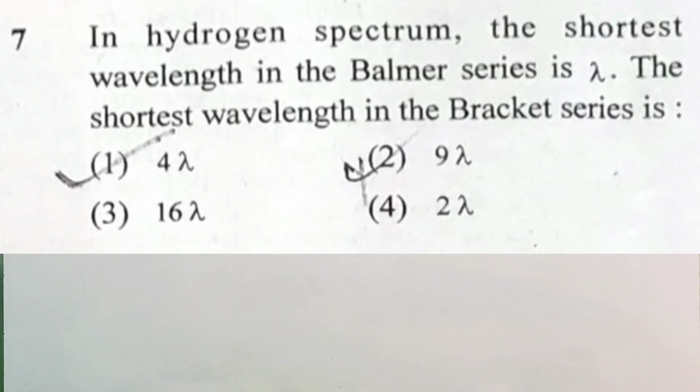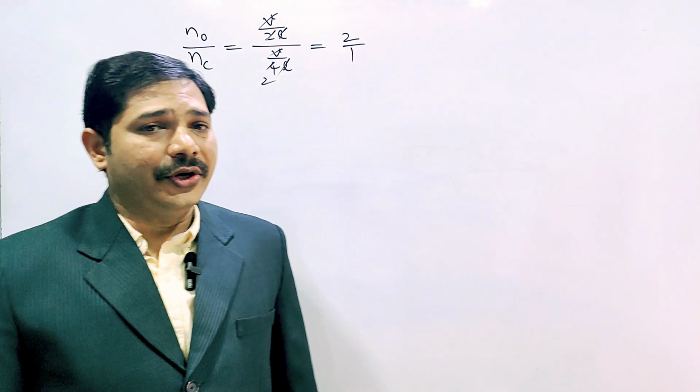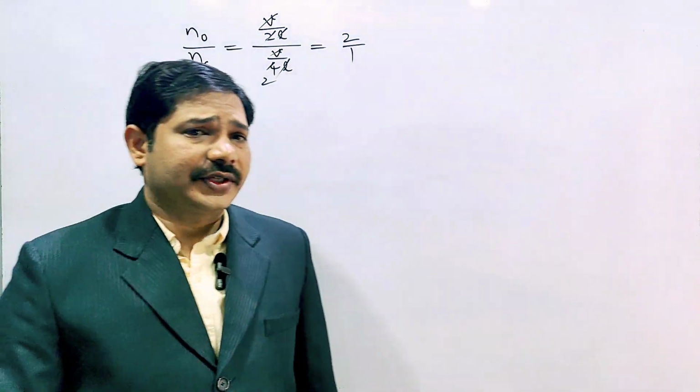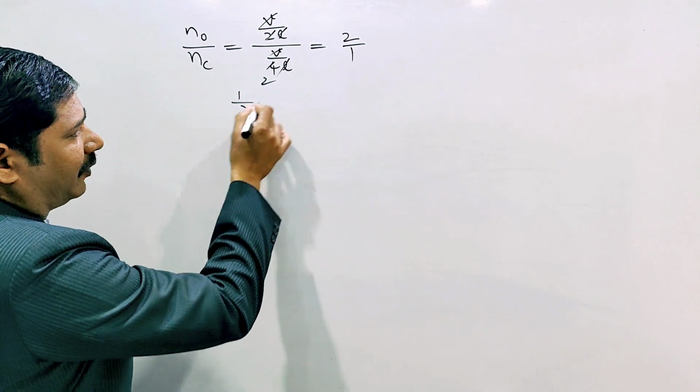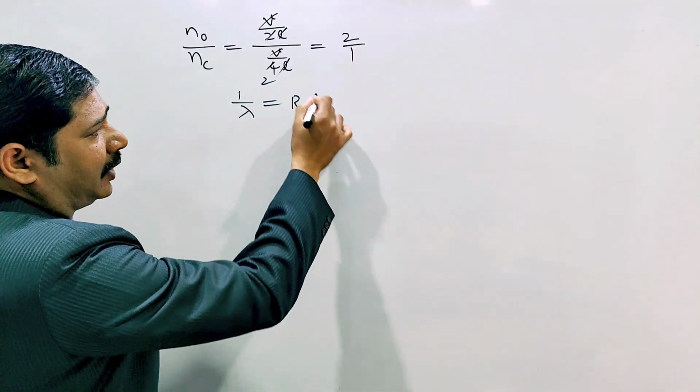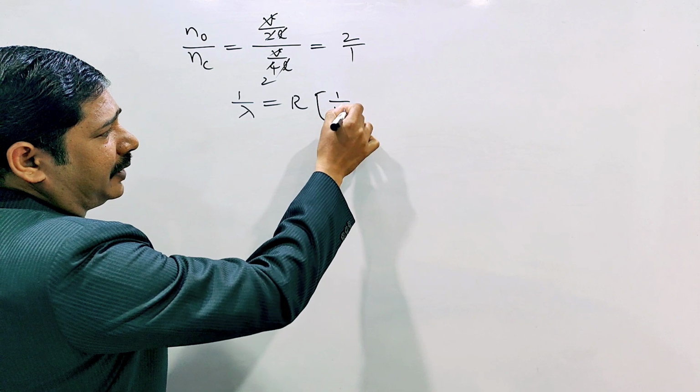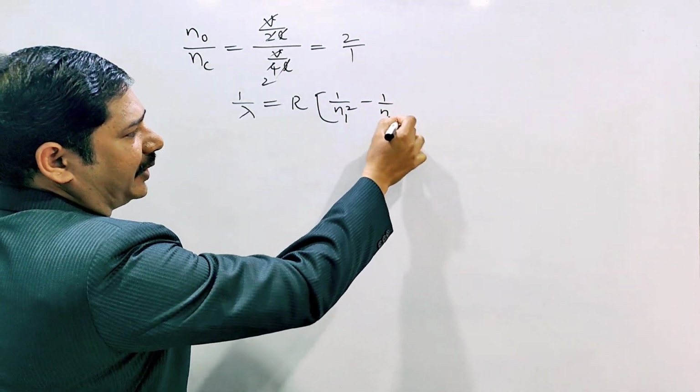In the hydrogen spectrum, the shortest wavelength in the Balmer series is lambda. The shortest wavelength in the Brackett series is asked. Shortest wavelength means the N2 value is infinity. First of all, the Rydberg formula: 1 by lambda equals R into 1 by N1 square minus 1 by N2 square.